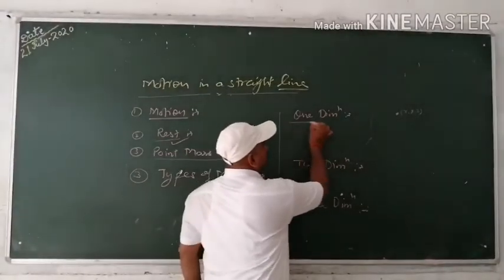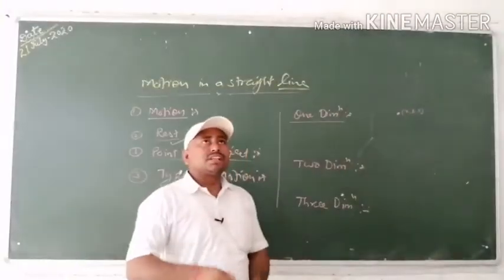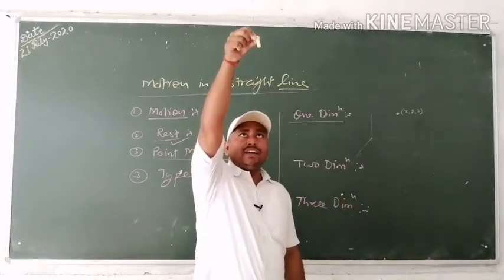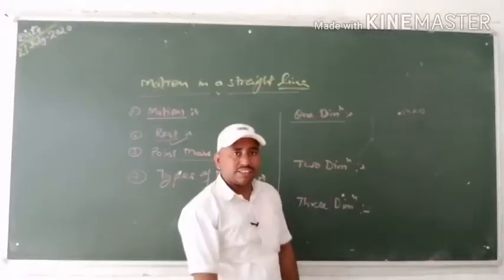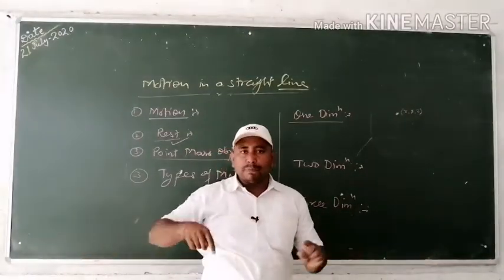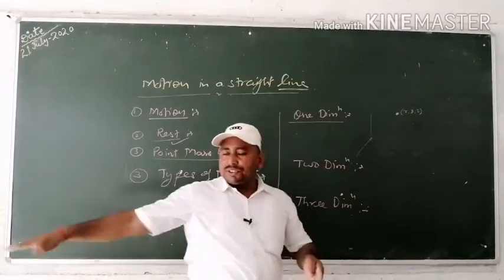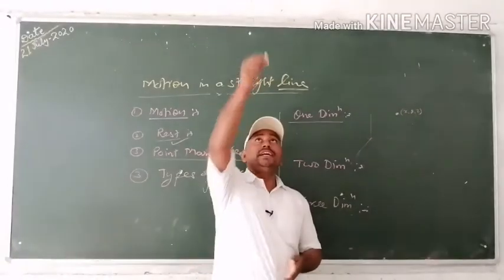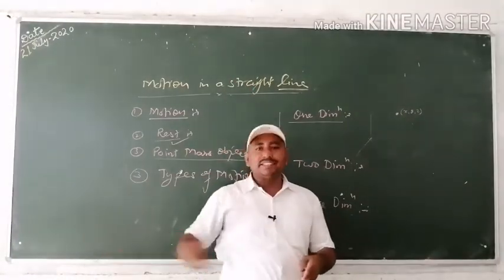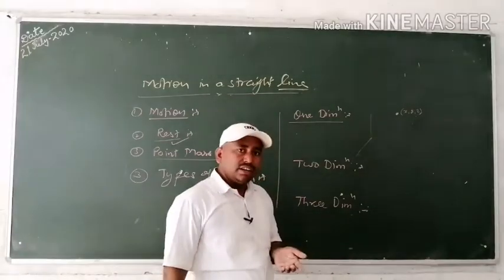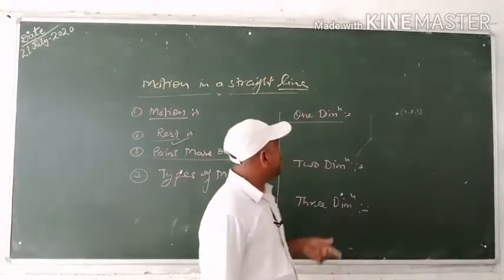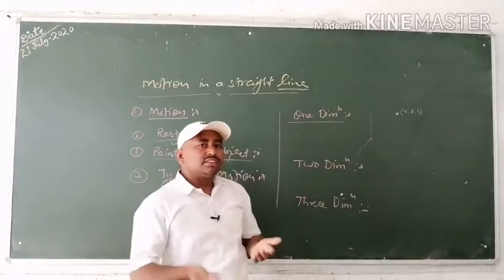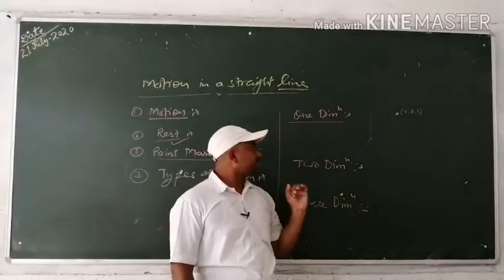For example, one-dimensional motion: suppose that any object is falling under gravity, then it changes only along the y direction, the vertical direction, and the two perpendicular horizontal directions, left and outward, are not changing with respect to time. Only the y-axis changes its position; x and z are not changing their coordinates with respect to time. So the motion of an object falling under gravity is an example of one-dimensional motion.